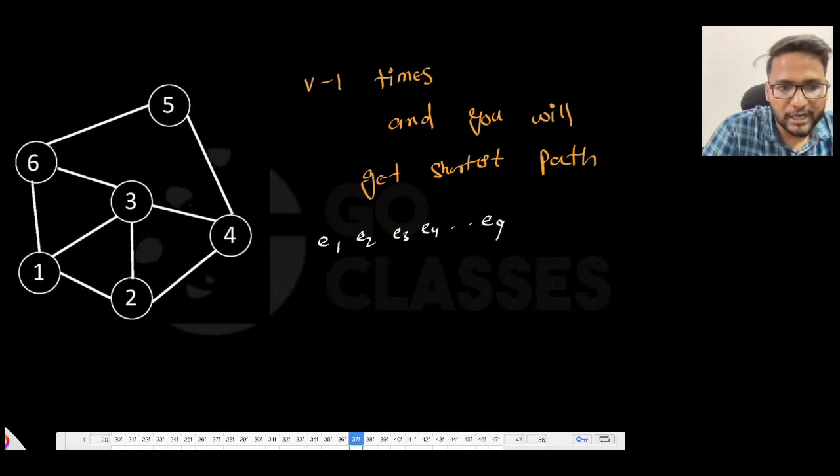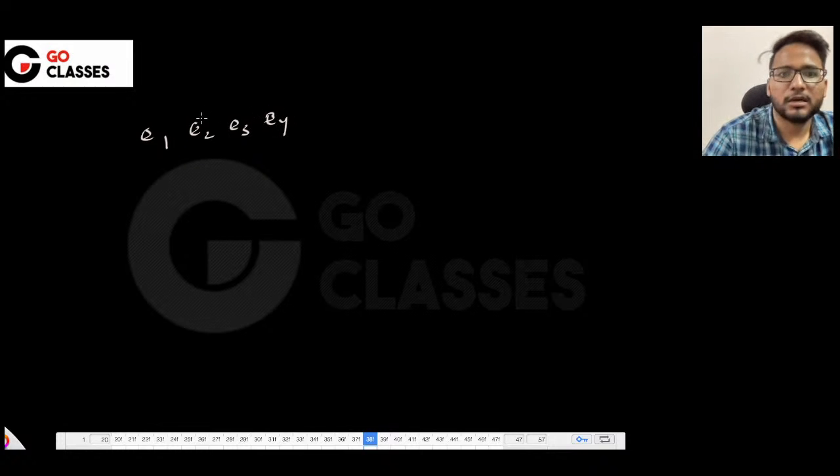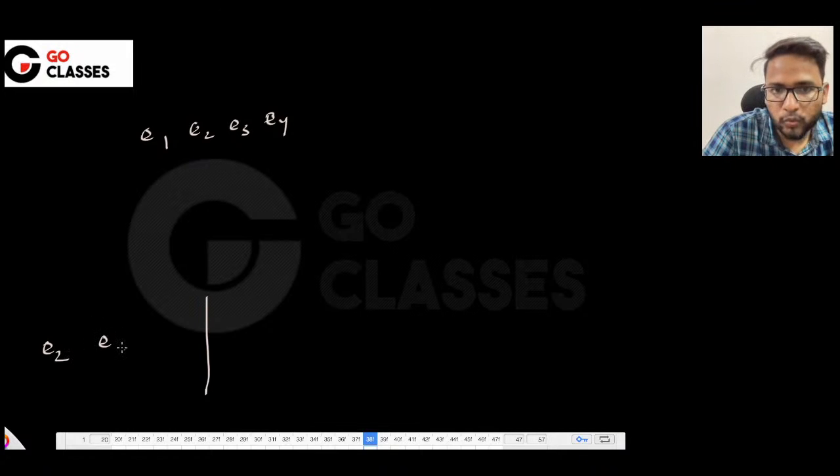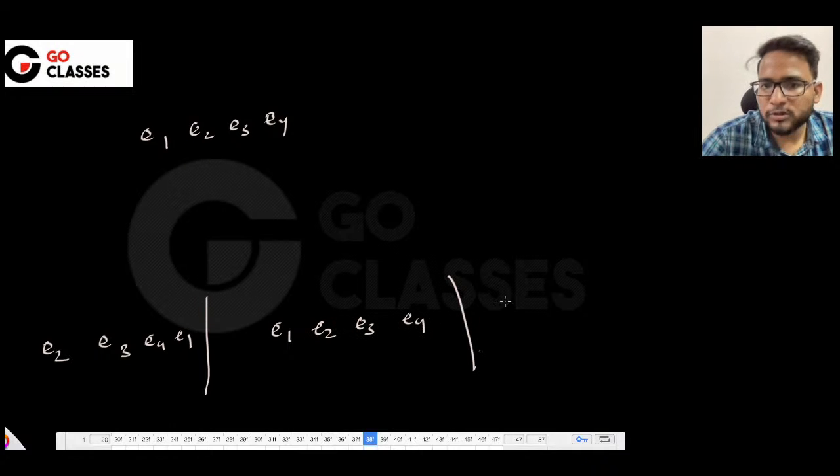Now suppose you relax these edges how many times? 8 times. Or maybe let me take a small example. Maybe let's just take E1, E2, E3, E4. Suppose you relax these edges, and there are, let's suppose, only 3 or 4 vertices. So you relax V minus 1 times. First time you relax, then you can relax in any order, E2, E3, maybe E4, E1. Second time you can relax in any order, does not matter, E3, E4. Third time also you can relax in any order. Let's suppose you do it in this order.